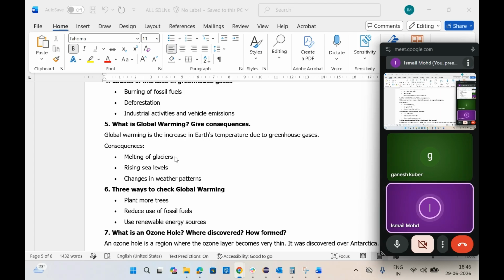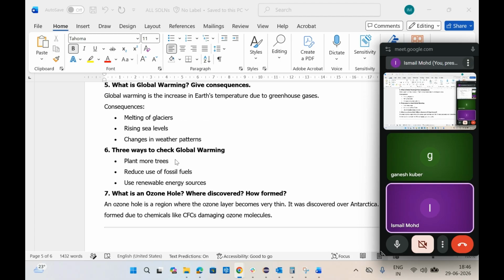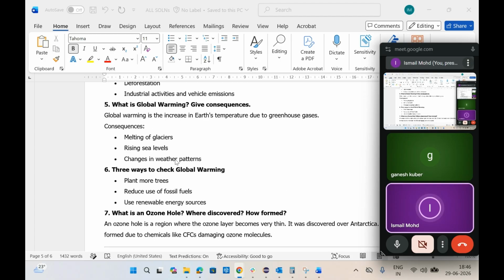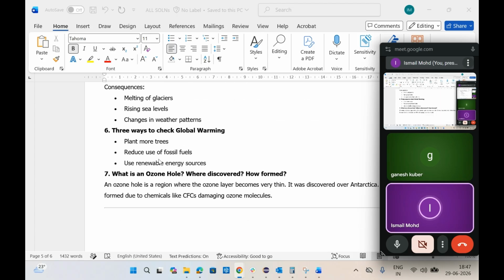As the glaciers melt, the pure water content present on the earth decreases, and floods increase because the water coming from the poles will flood all the oceans. So these things will occur, and because of that the sea levels rise. So these are all the consequences. It means if you do one action, something has to happen. So when global warming occurs, these are the things that are going to occur.